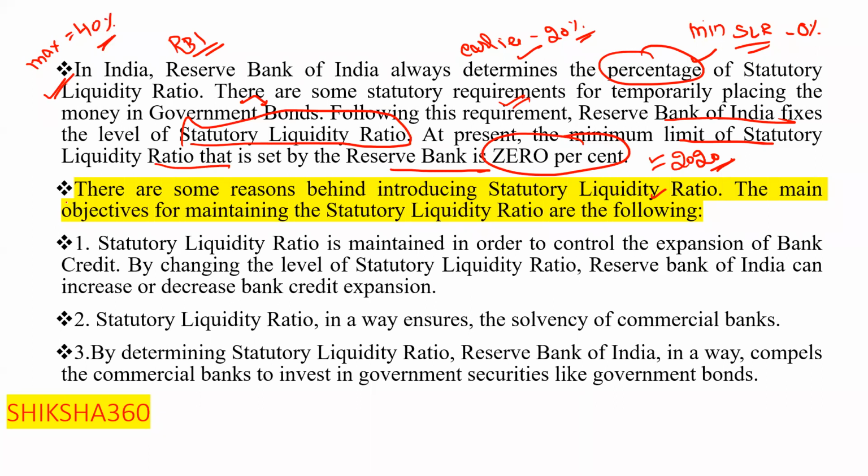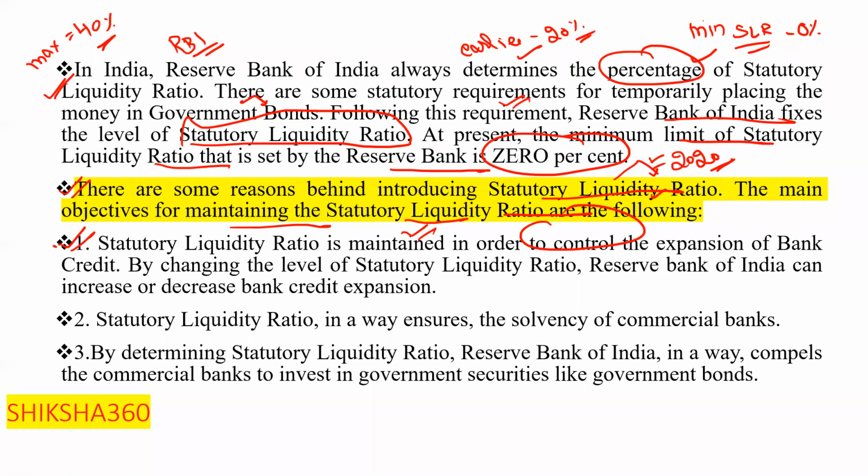So what are some of the reasons behind introducing the statutory liquidity ratio? The main objectives for maintaining the statutory liquidity ratio are as follows. First one: SLR is maintained in order to control the expansion of bank credit.